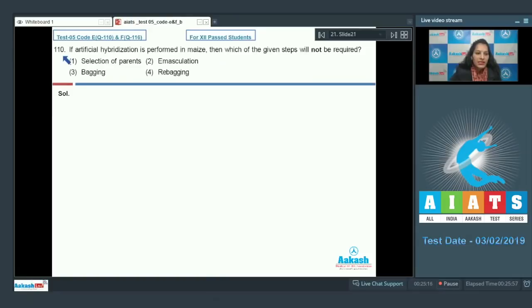Question number 110. If artificial hybridization is performed in maize, then which of the given steps will not be required? First, selection of parents. Second, emasculation. Third, bagging. Fourth, rebagging. During artificial hybridization in maize, emasculation is not required. Why? Because maize is dioecious plant.